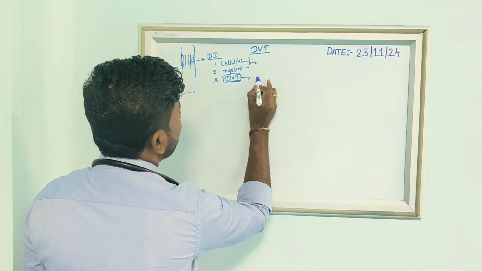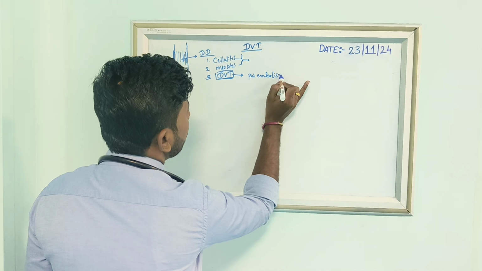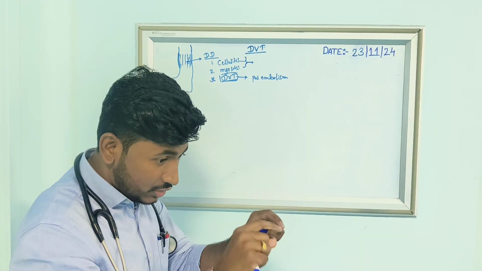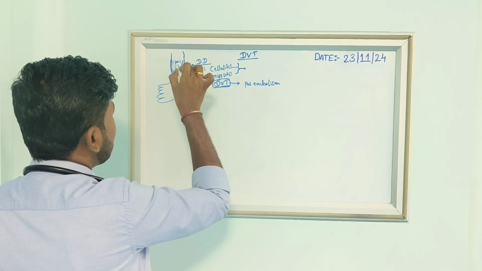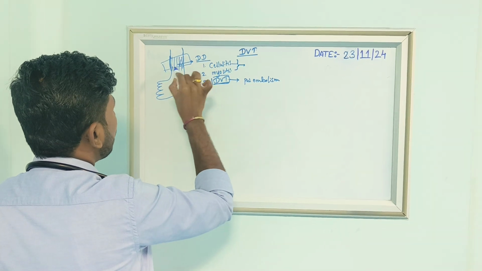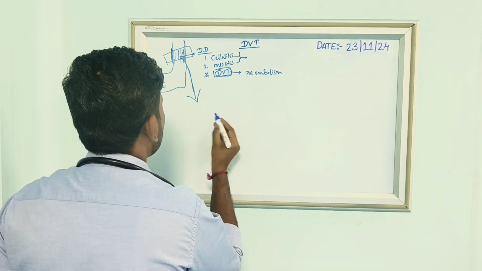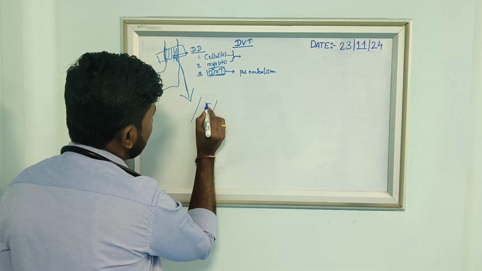It may cause a pulmonary embolism. What is meant by embolism? I will discuss embolism in full. Like zooming a camera, I will zoom in here. If it is a DVT case, what will happen to this part? You can see this is the limb, and this is a vessel here.